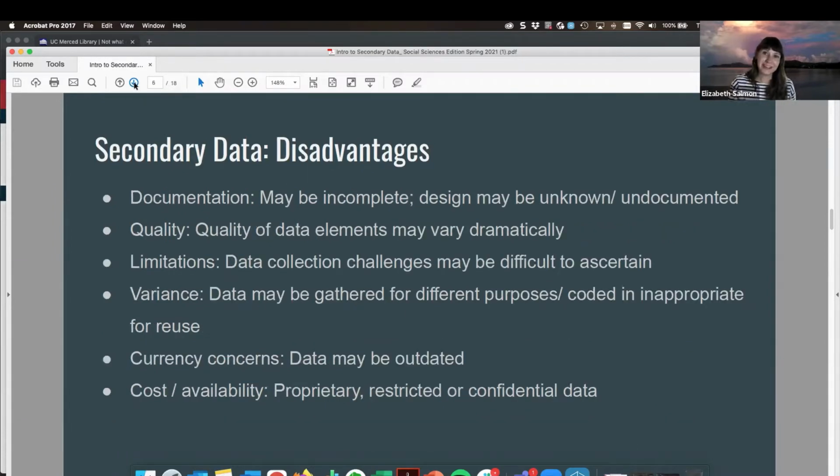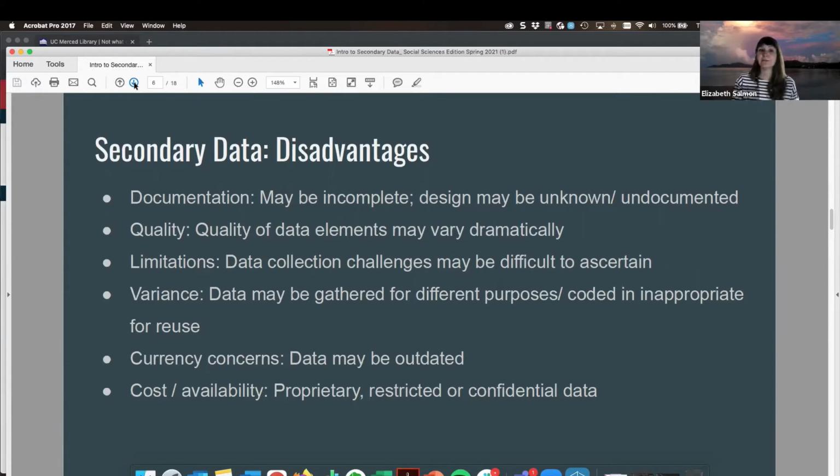Some disadvantages, though, of using secondary data might have to do with the data documentation that is available. As you go through this process of locating secondary data, you might find that the data documentation is incomplete, or some of that design might be unknown or just undocumented. The quality of the data elements may vary dramatically. And if there were any data collection challenges, they may be difficult for you to ascertain.